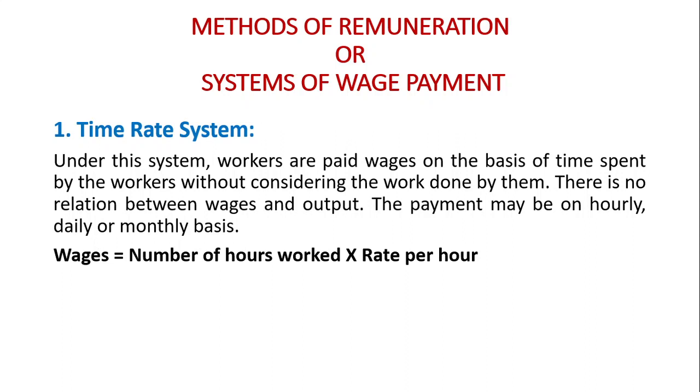The formula for calculating time rate system is number of hours worked into rate per hour. For example, number of hours is 8, rate per hour is 100. 8 into 100 means 800 rupees the worker will get.